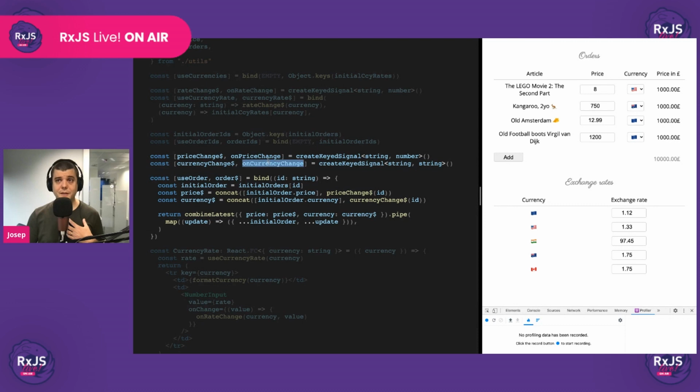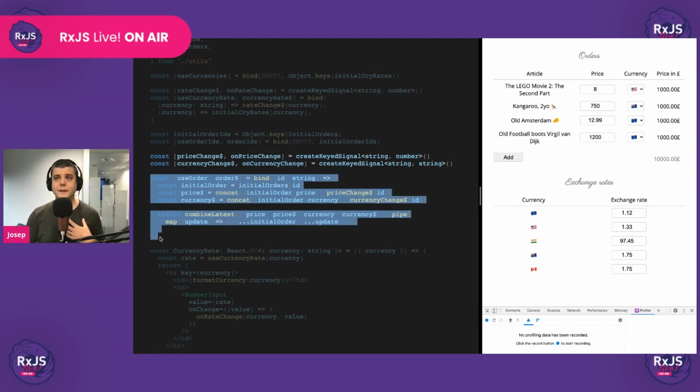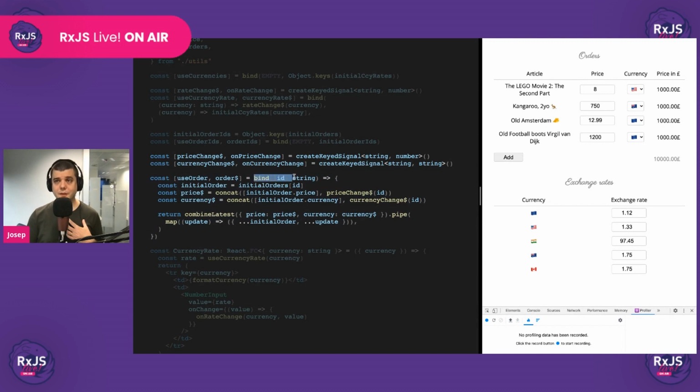And these are their event emitters, of course. Okay. And here, this is the interesting bit. We're using the factory. We're using the bind factory overload to create an observable for each one of these orders. So we have access to the initial order, and then we create an observable for the price. This is the same as doing price change pipe start with.